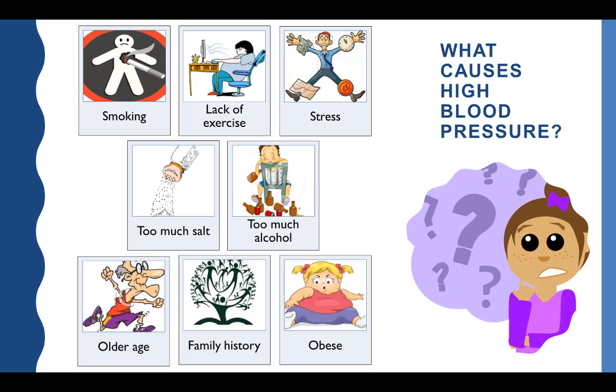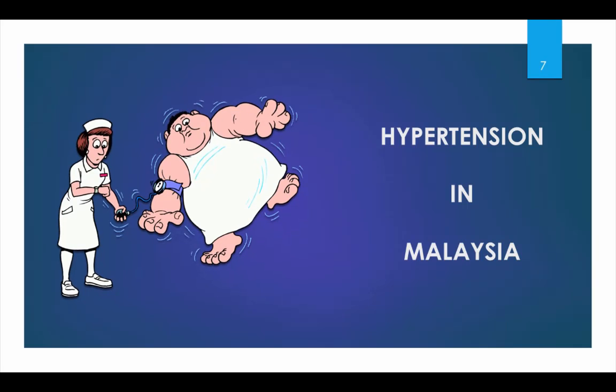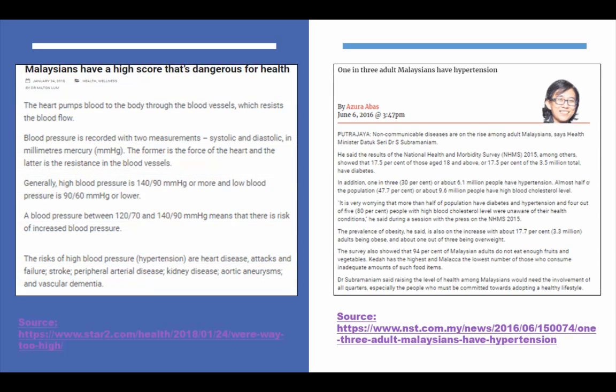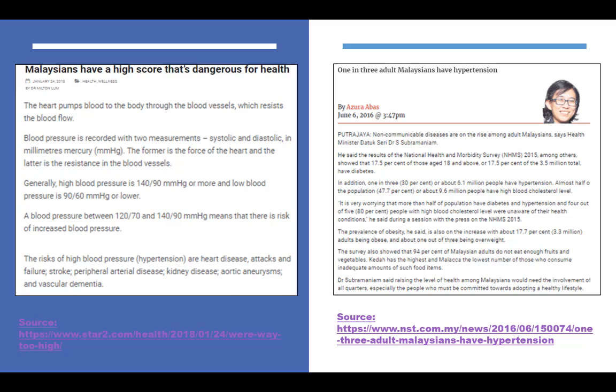Hypertension in Malaysia. As you can see here, there are many articles regarding hypertension in Malaysia. From January 24, 2018, Malaysians had high scores that are dangerous for health. And back in 2016, 1 in 3 adult Malaysians had hypertension. The sources are The Star and NST.